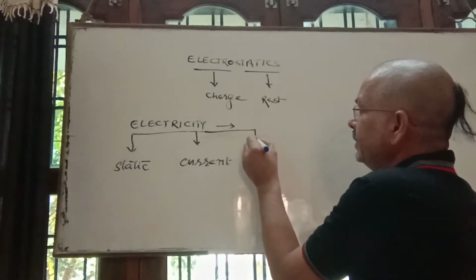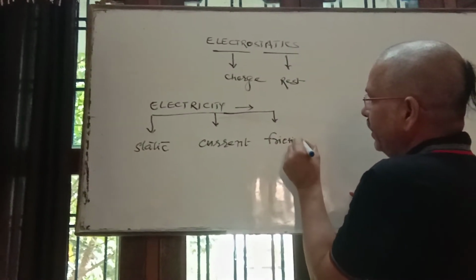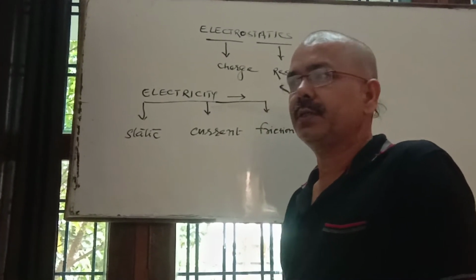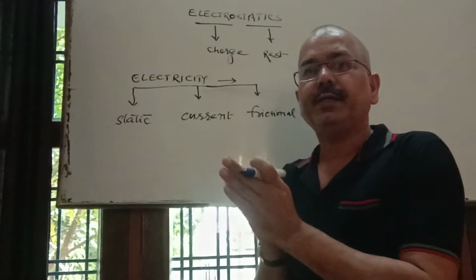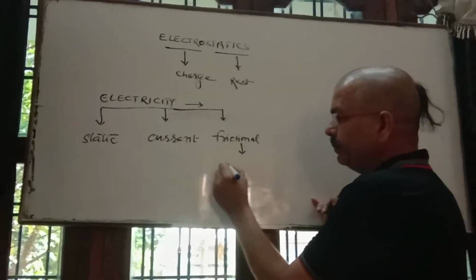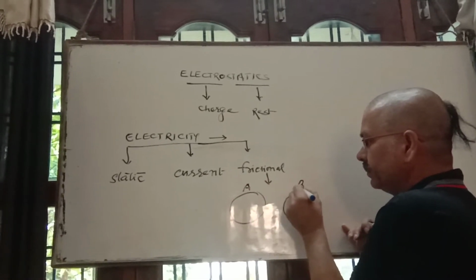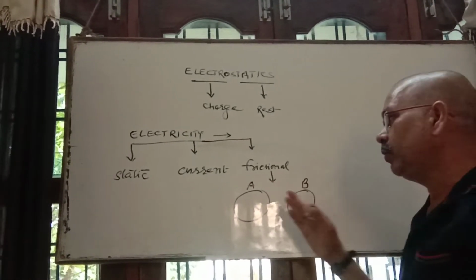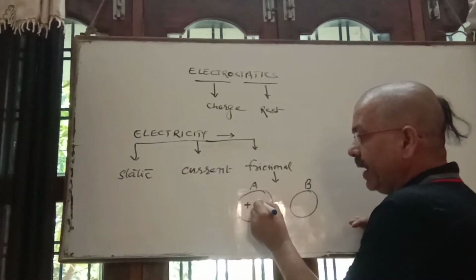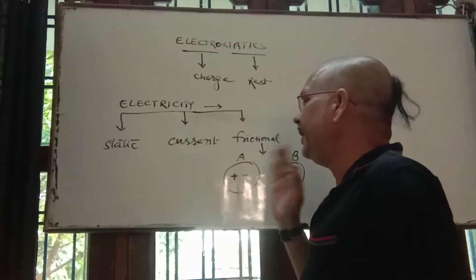One more electricity is called frictional electricity. Frictional electricity means electricity which is produced due to relative motion between two contact surfaces. What is the reason for frictional electricity? Suppose we have two bodies, A and B. In normal condition, both bodies are electrically neutral. Electrically neutral means having the same number of positive and negative charges, meaning protons and electrons.